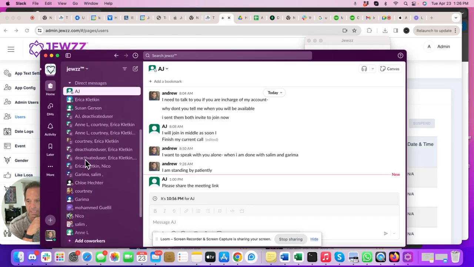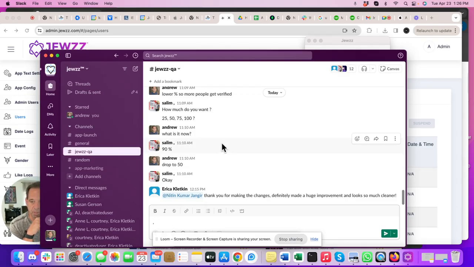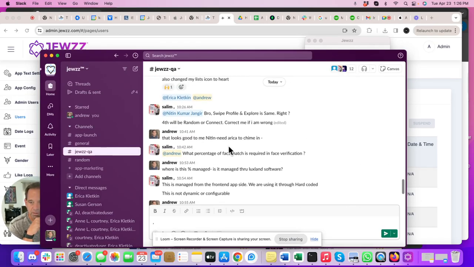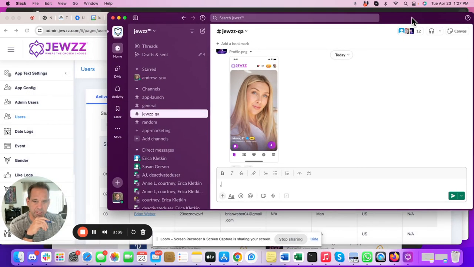We set up a Slack channel called QA, and this is where we're supposed to put all of our stuff. The designer came up with this based on my social media manager's instruction, which was to make the screen big, put more information below, put the chat button here, and take the names off here, because it just looks cleaner without the names.